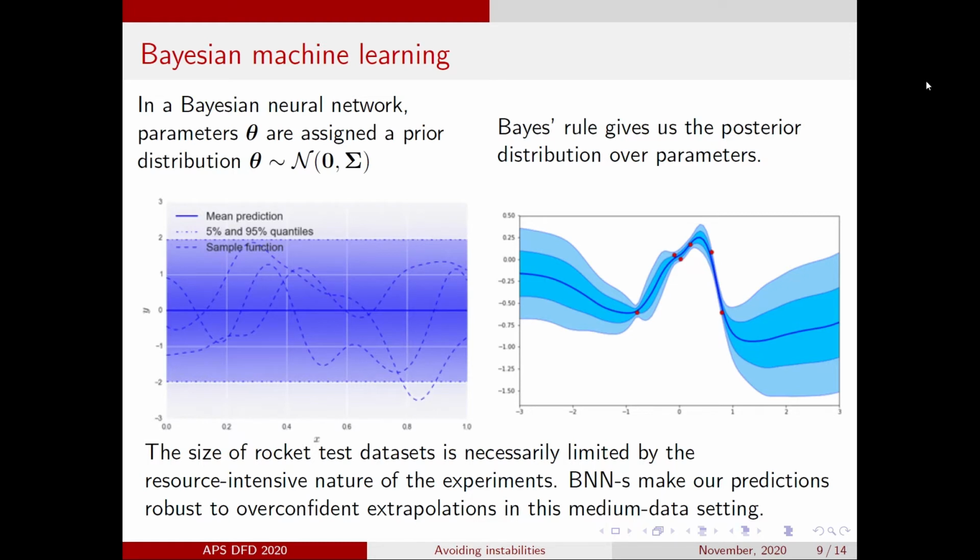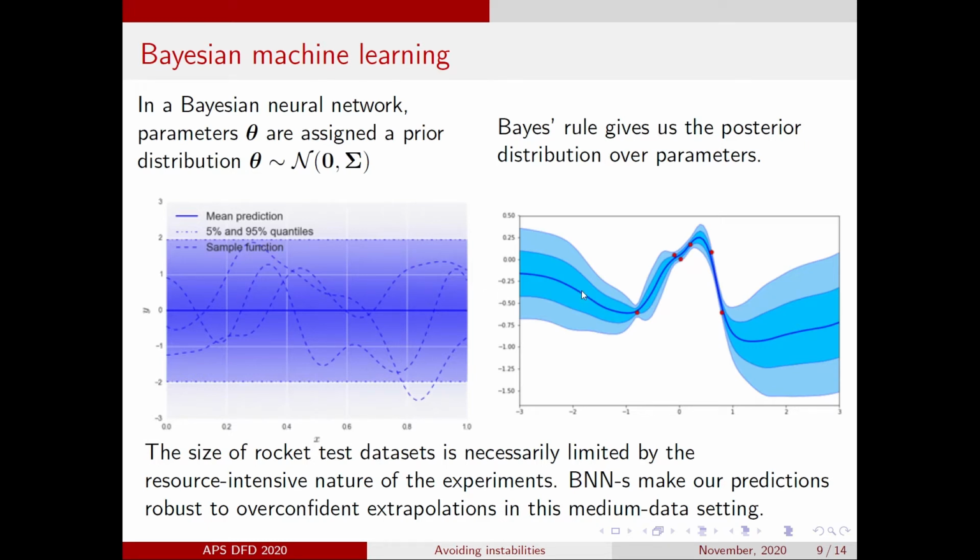Each experimental campaign on BKD, for example, costs tens of thousands of euros. Bayesian neural networks can quantify predictive uncertainties in small data and medium data settings and make our predictions robust to overconfident extrapolations. A Bayesian neural network starts off with a prior probability distribution over all the parameters. When the network has not observed any data points, its predictions are completely guided by the prior. You can see this in the picture to the left, where the prior distribution implies a highly uncertain, vague relationship between the predictor variable and the predicted variable.